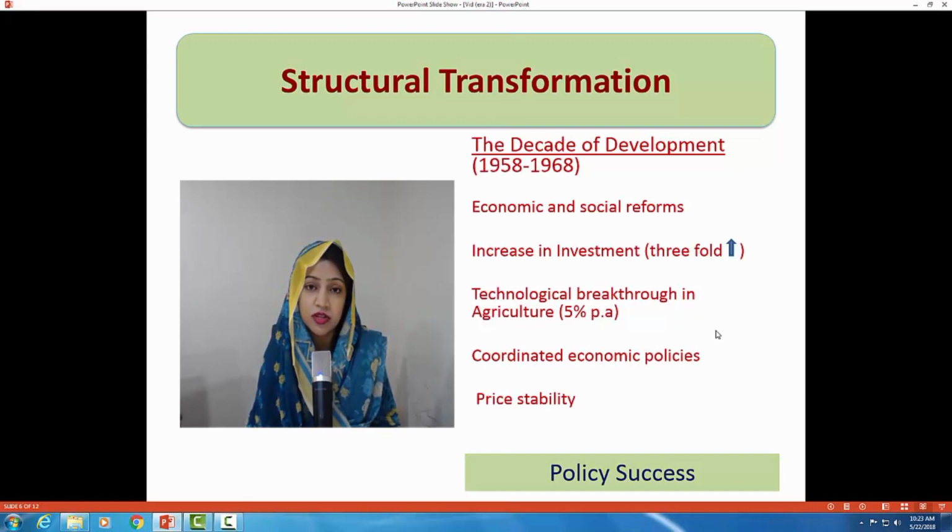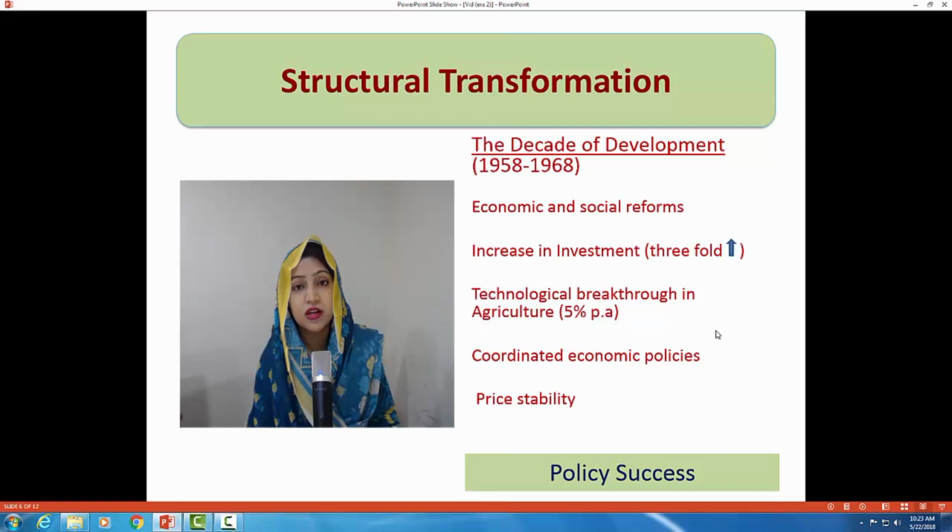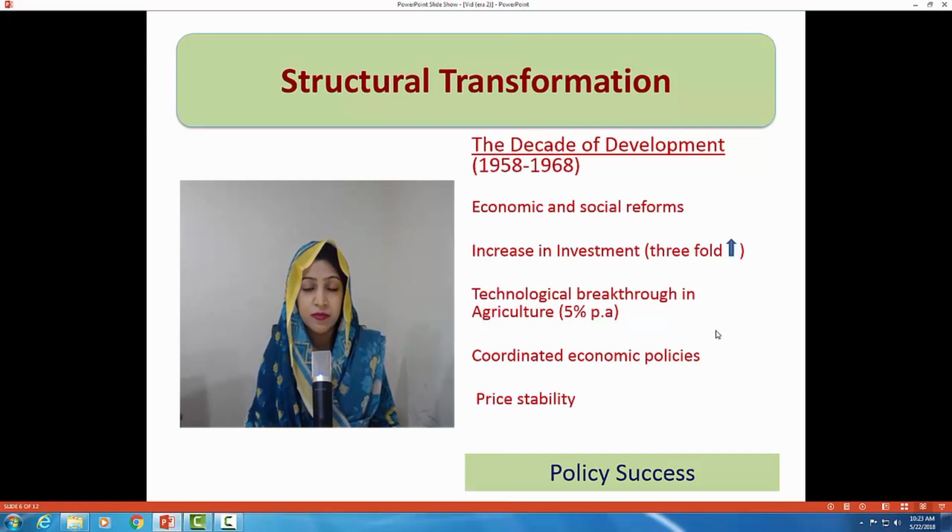Secondly, technological breakthrough in the agriculture sector. अगर आपको याद हो तो हमने डिस्कस किया था कि पहले 10 सालों में एग्रीकल्चर सेक्टर was neglected and the focus of the government was on industrialization और manufacturing sector. सो in this time period, the government had a focus on the agriculture sector as well. So the agriculture sector remained showing good statistics. Agriculture sector grew at 5% per annum throughout these 10 years. This was a result of the focus on the policies. Significant investment was made on the water resources. Then incentives to the farmers, then increased use of fertilizers and pesticides, and the increased use of high yielding varieties of rice and wheat.